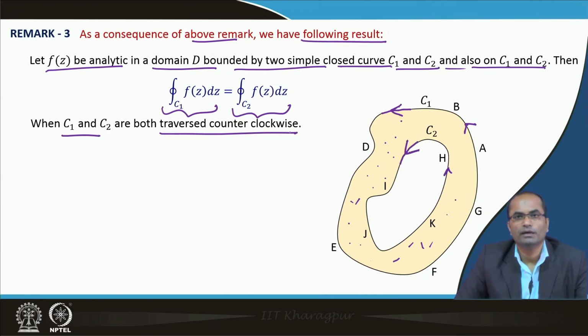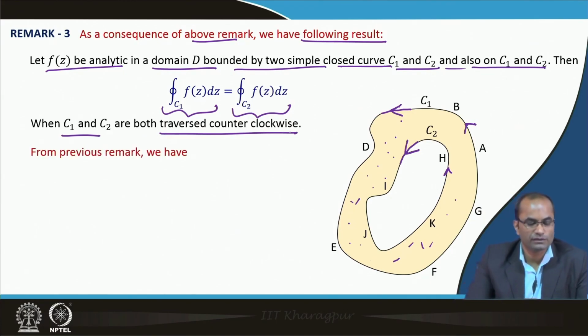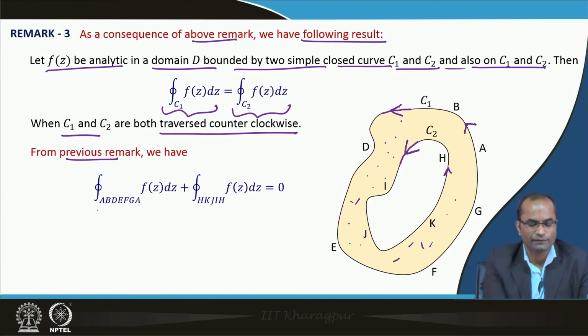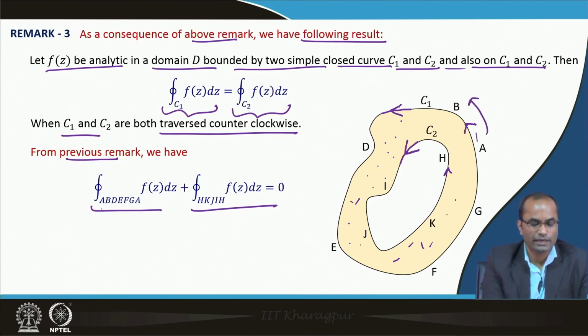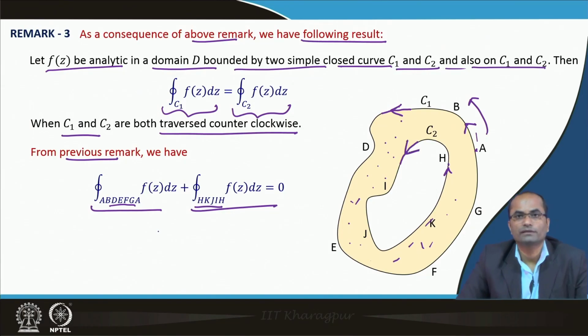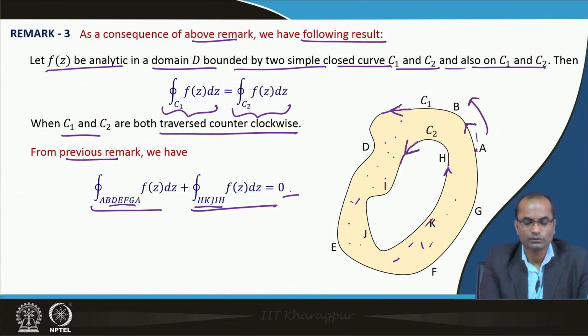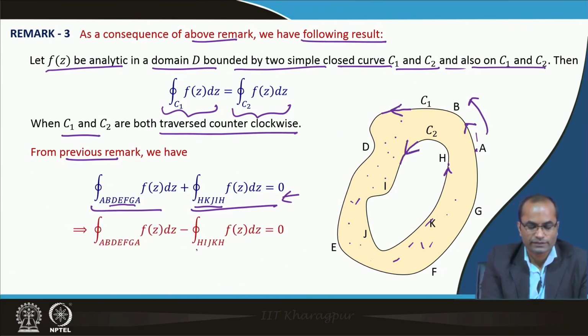Using the above remark we can easily observe this result, because from the previous remark we have that the sum of the two integrals is 0. The first one is in the anti-clockwise direction, so we move A, B, D, E, F, G, and back to A again, and for the inner one we have H, K, J, I and H again. This is the clockwise direction, and the sum has to be 0. Now we have changed the direction of the inner one to make it H, I, J, K, H,